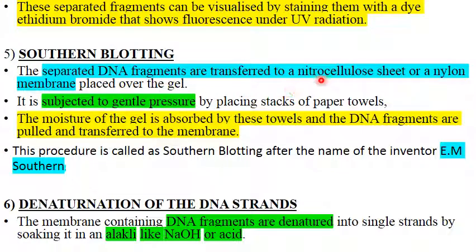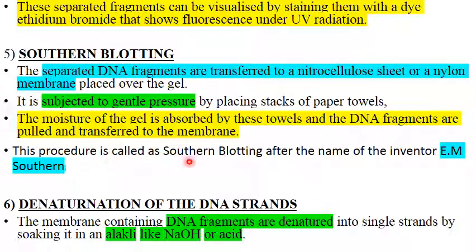On top of it we are going to put a nitrocellulose sheet or a nylon membrane over the gel, and for applying gentle pressure we are going to put stacks of paper towels. The moisture of the gel will be absorbed by these towels and the DNA fragments will get attached to the nylon membrane or the nitrocellulose membrane. So this is called Southern blotting. Simply transfer of the DNA fragments to a nitrocellulose sheet. That is referred to as Southern blotting.